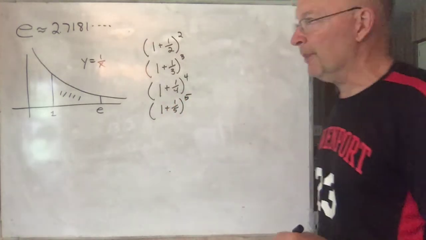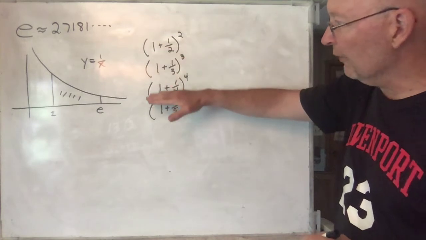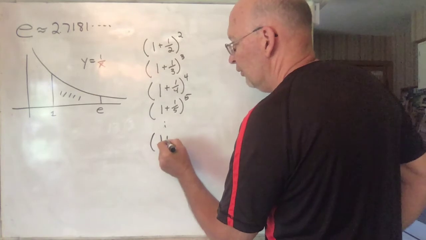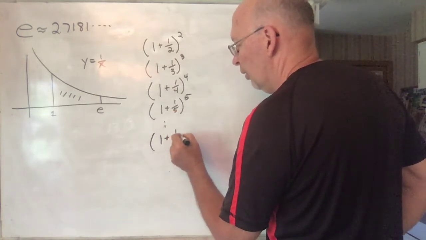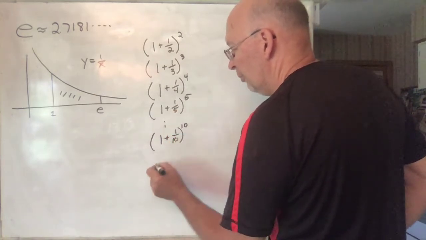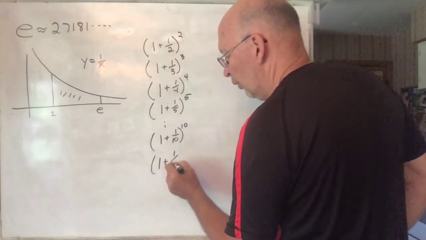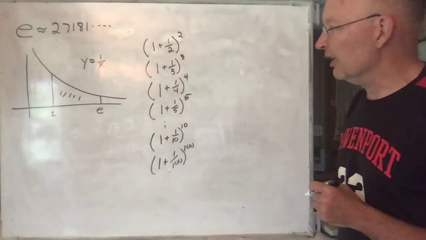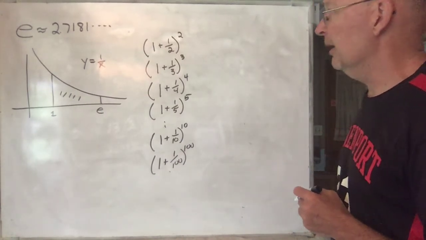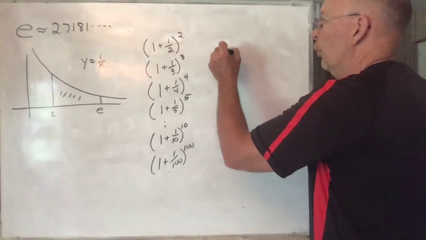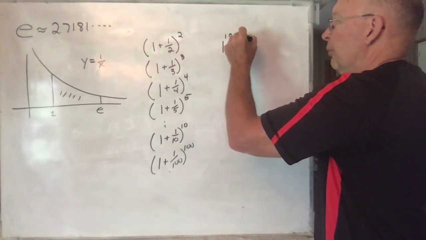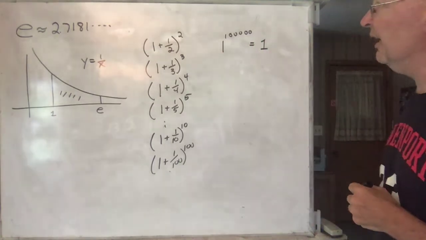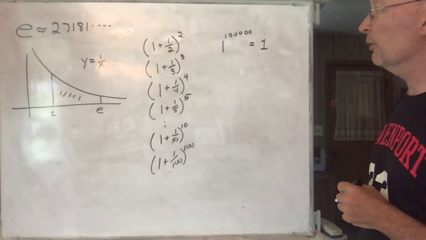I wondered what would happen as I go out farther and farther, taking bigger and bigger values of this number right here: 1 plus 1/10 to the 10th power, 1 plus 1/100th to the 100th power. And this is really interesting because two things are going on at the same time. If you take 1 to any power, no matter how big it is, you just stay with 1. Agreed? 1 to any power, no matter how big it is, is equal to 1.